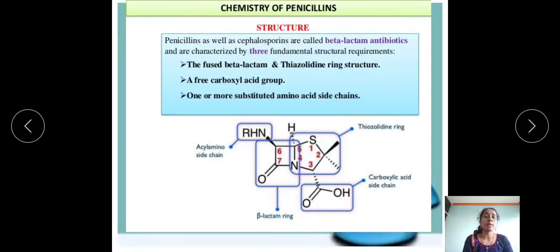Let's see about the chemistry of penicillin. Actually, the penicillin structure is comprised of three basic units. So which are these 3 to 4 basic units? First one is the beta-lactam, second is your thiazolidine ring, third is your acyl amino side chain, and fourth one is the carboxylic acid side chain.